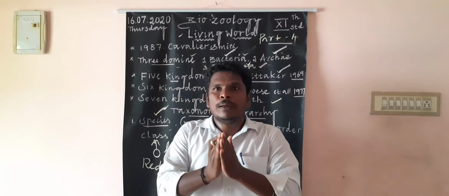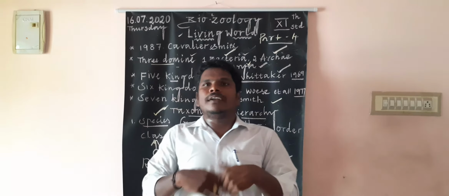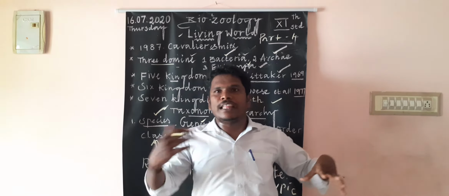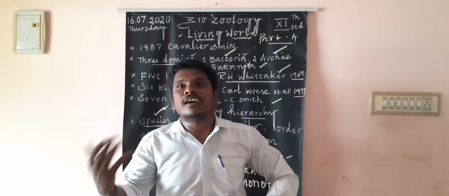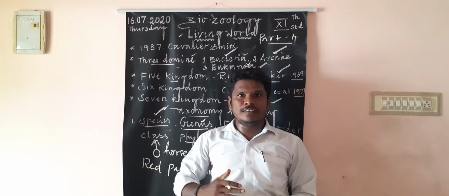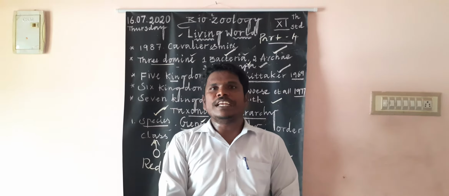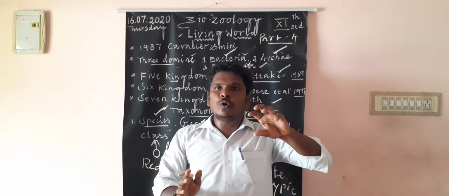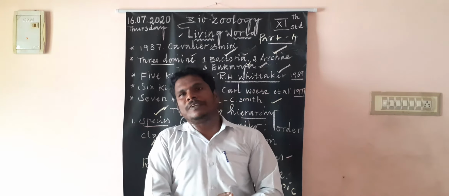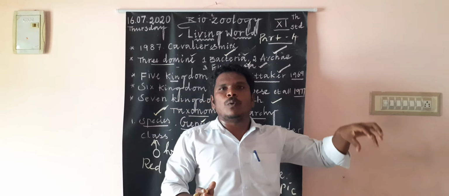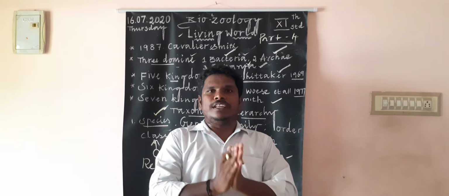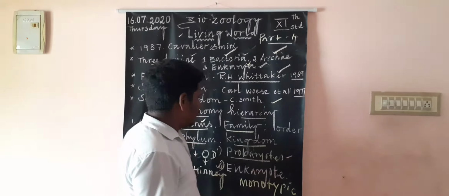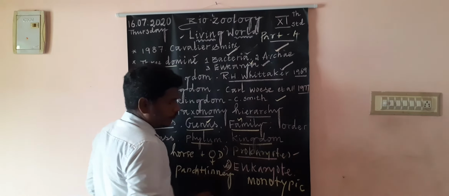Then Felis margarita is another type of cat, a jungle cat. Then Felis sylvestris is a wild cat. So those species are present, and that's why it is called a polytypic genus. Okay, then the next one is the family.